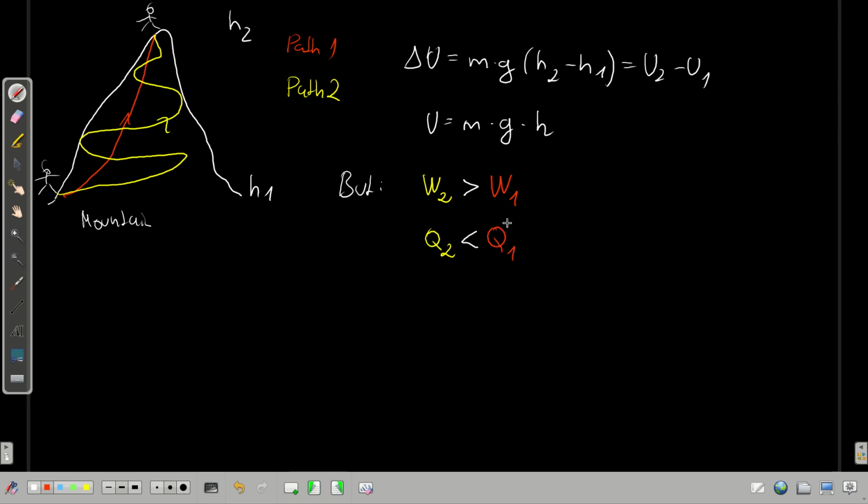But this example actually illustrates that for the same change in the inner energy, work and exchanged heat are different.